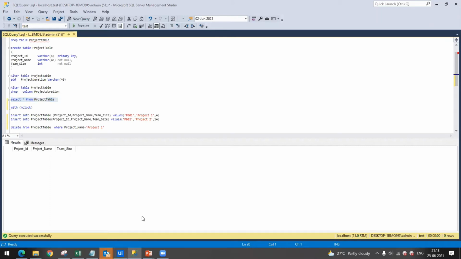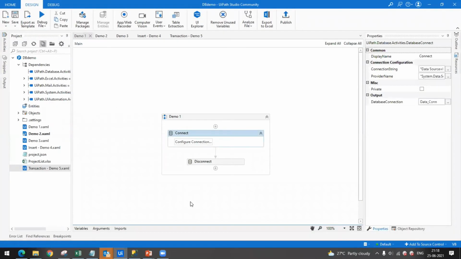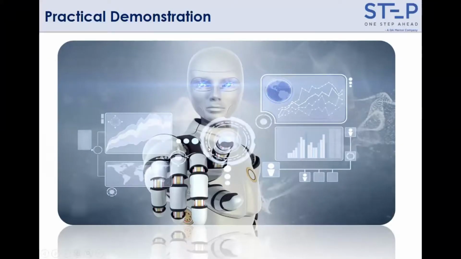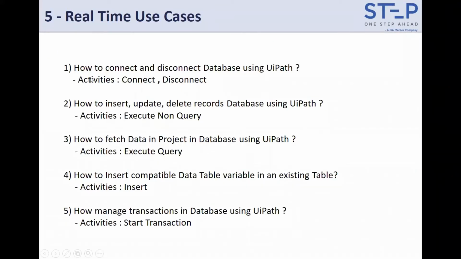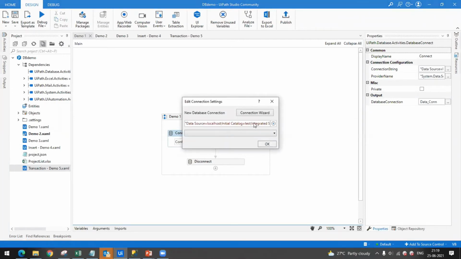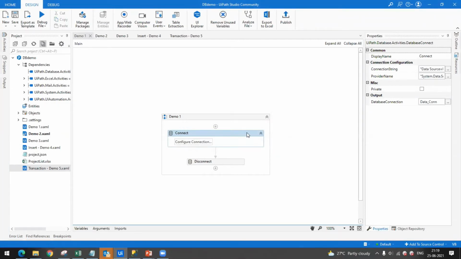So let me do one thing. Let me go with the activities. One second. Let me show the use cases first. Later we'll go with the one activity. So first thing is how to connect and disconnect your database using UiPath. So let me do it with fresh.